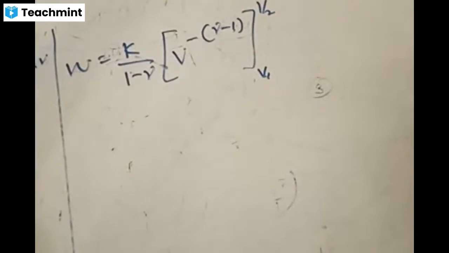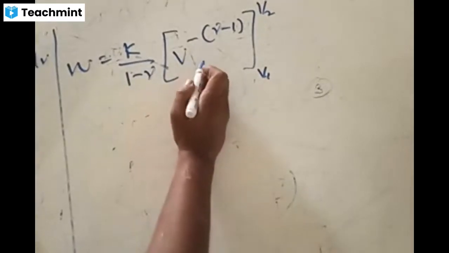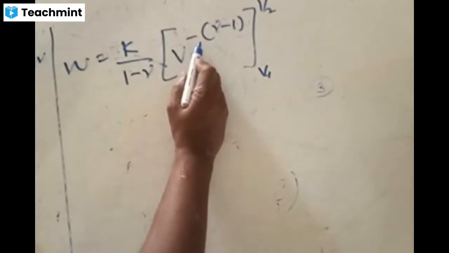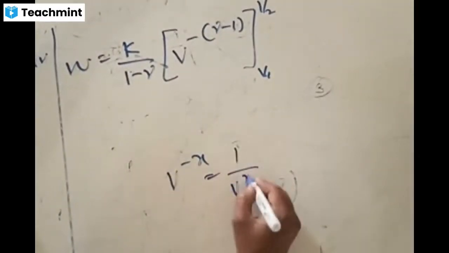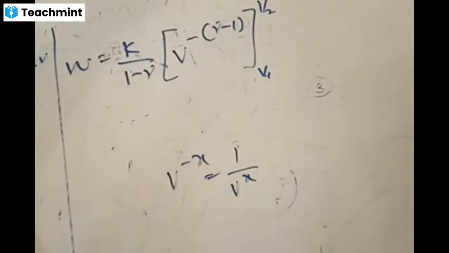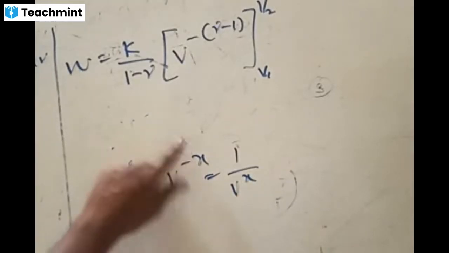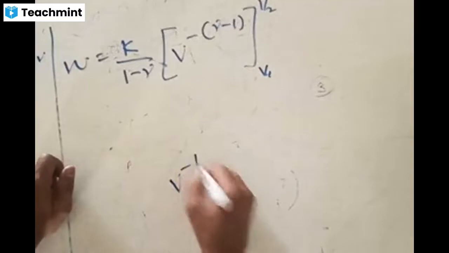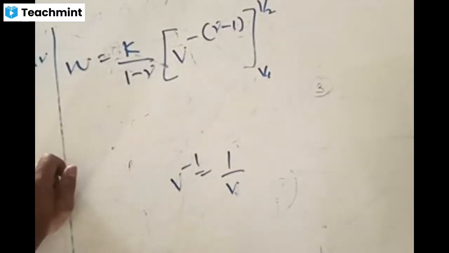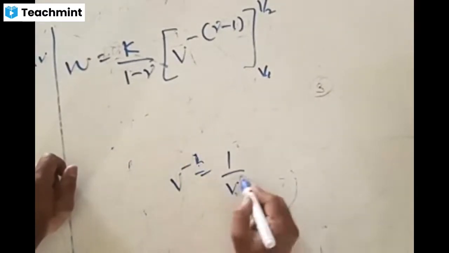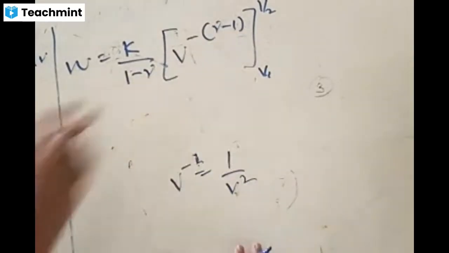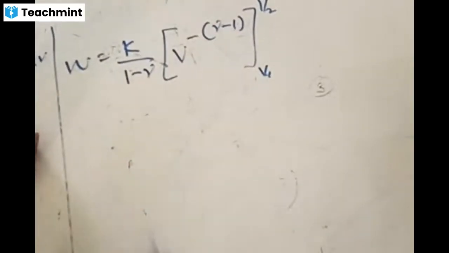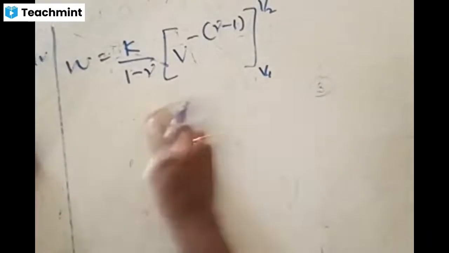Now, why am I taking this in terms of minus power? We can now invert things. It is in the form of v to the power of minus x, which equals 1 by v to the power of x. V to the power of minus 1 is equal to 1 by v, and v to the power of minus 2 is equal to 1 by v square. In the same way, this is in the form of v to the power of minus something, so we'll write that in the form of minus factors.